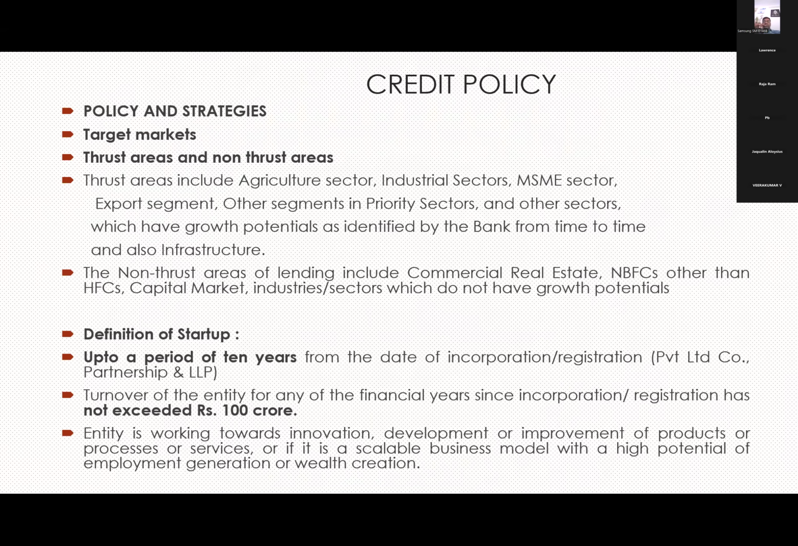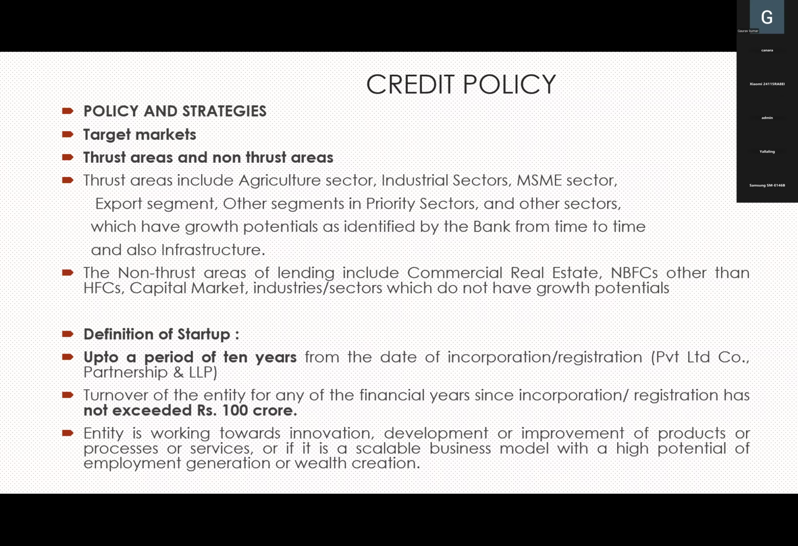areas. Our target markets are divided into two areas. One is called trust areas, and the second one is non-trust areas. Trust areas means where we can lend without much restrictions. Normal restrictions, guidelines, will be there for us. Where we can lend without much restrictions, it is called trust areas, where we have to give priority for